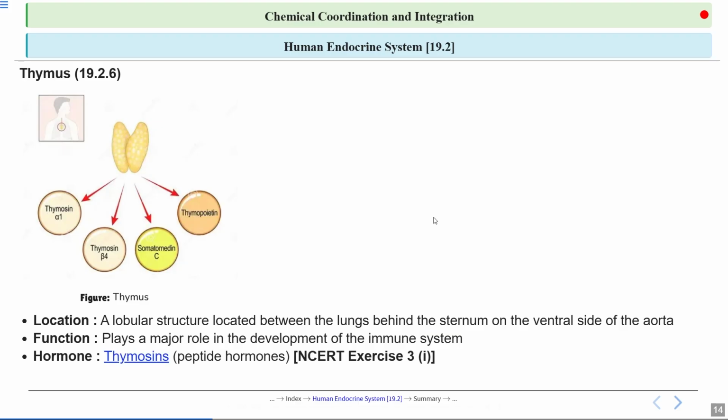So we have just discussed that the thymus is a small gland located in the chest, and it plays a key role in the immune system by helping to develop T cells, which are important for fighting against infection. The thymus produces hormones called thymosins, which are peptide hormones that help in the maturation of T cells and also regulate the immune response. These hormones are crucial for proper functioning of the immune system, especially during early life.